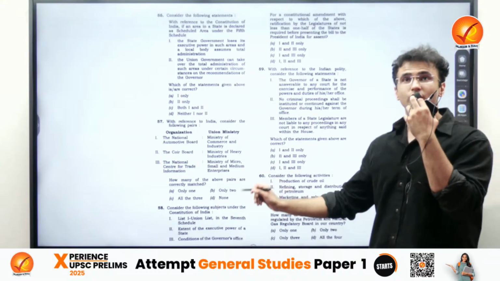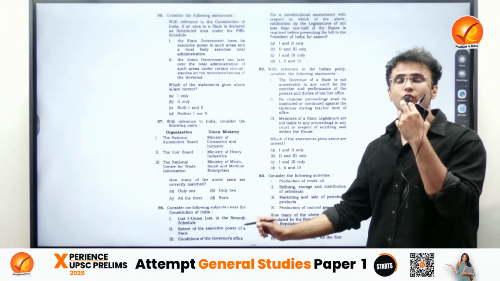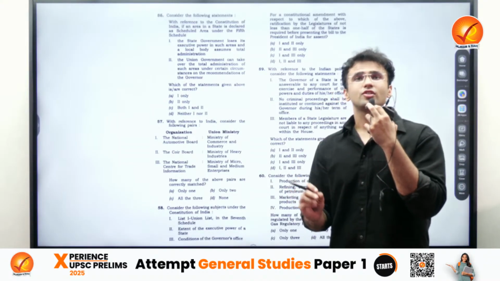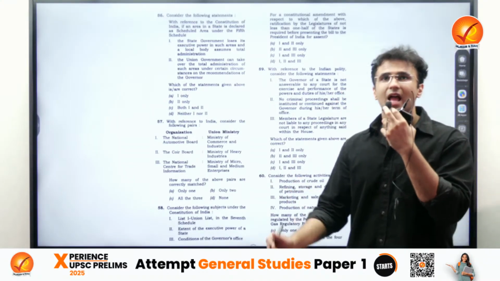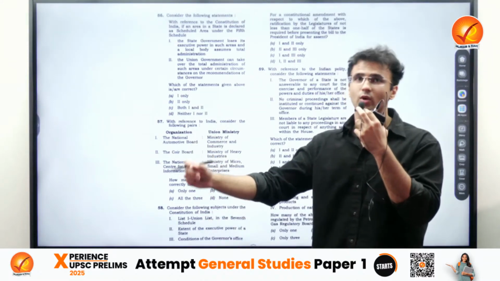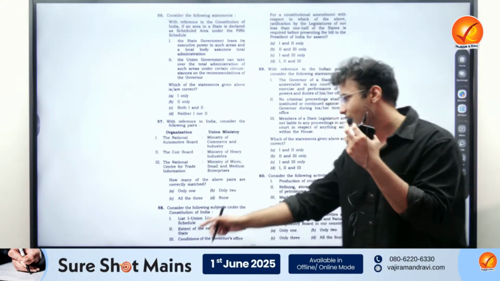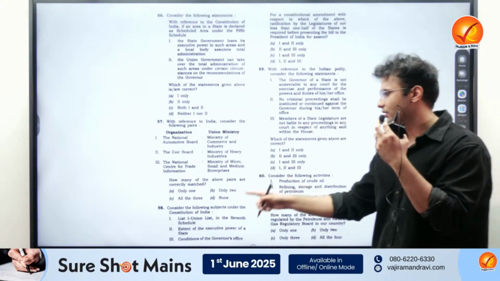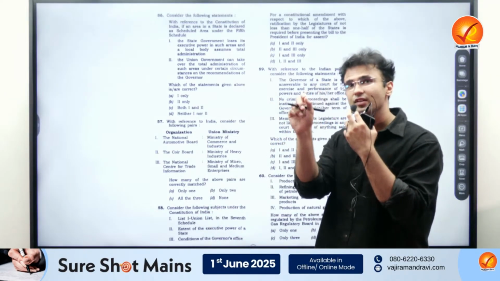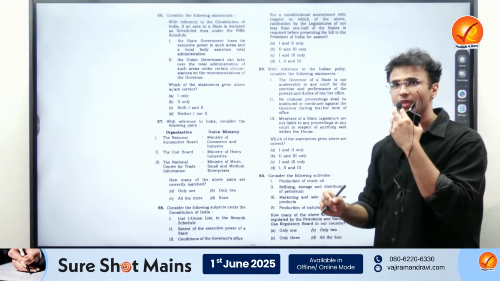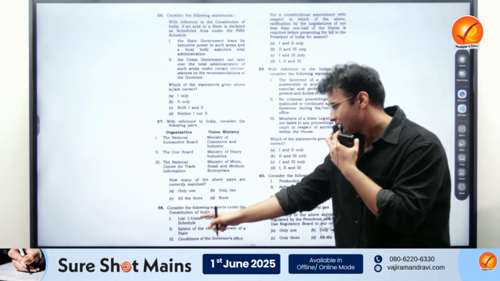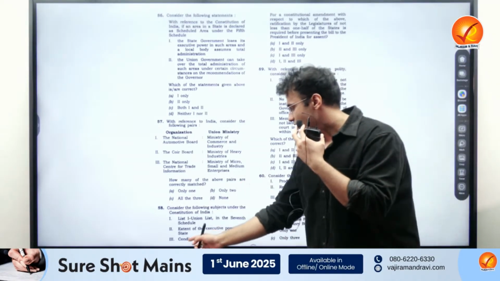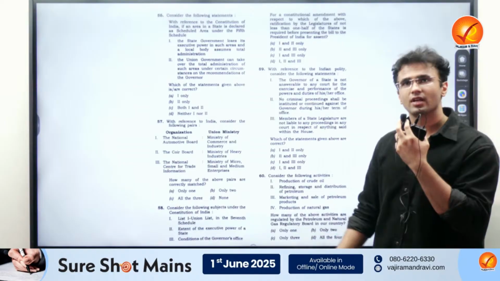And here again a very important application-based question, because in PYQs, amendment to the Constitution under Article 368 has three sorts of majority: simple, special, and the special where you require ratification by half of the states. Though you might have studied it, you need to know specifically which of the following will require ratification by half of the states. So except the conditions of the governor's office, both will require it, right?